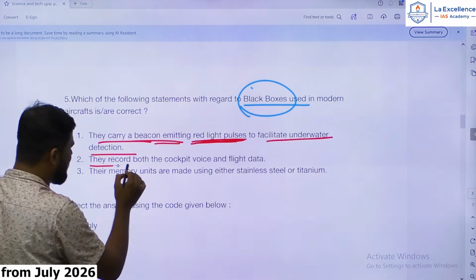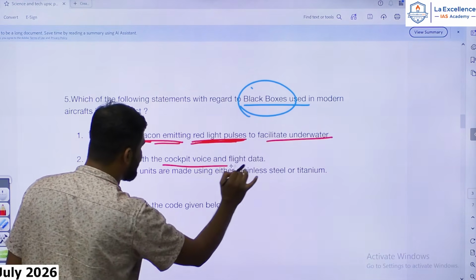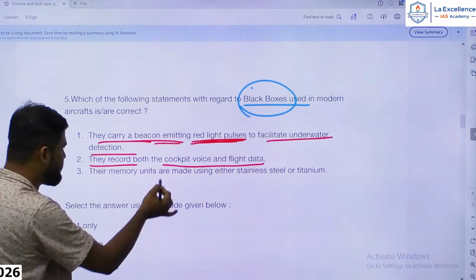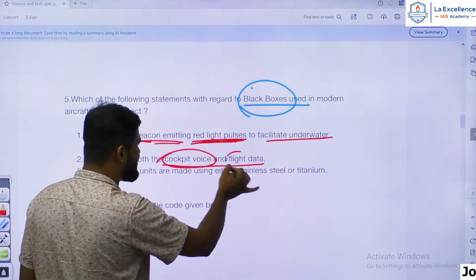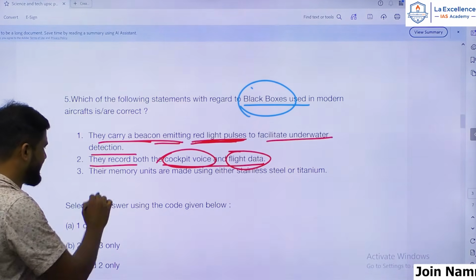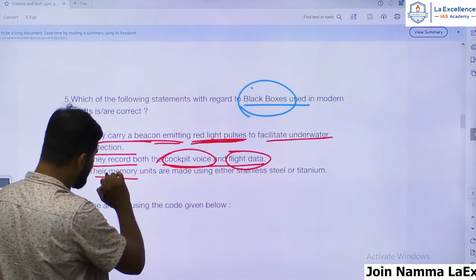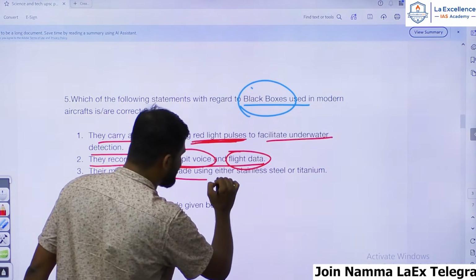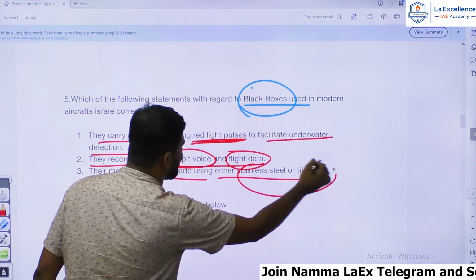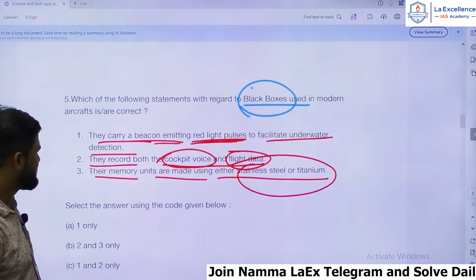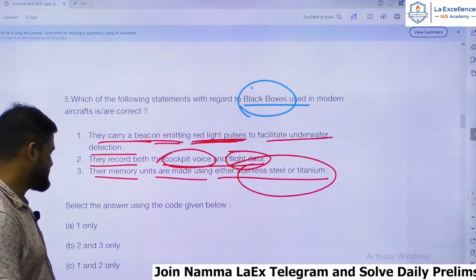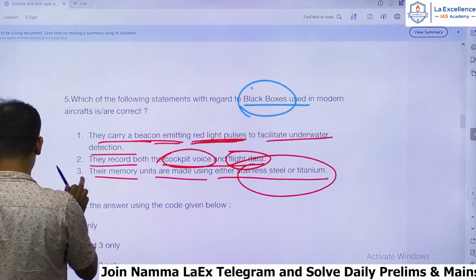Second, they record both cockpit voice as well as the flight data. Third statement, their memory units are made using either stainless steel or titanium. Let's analyze these statements quickly.